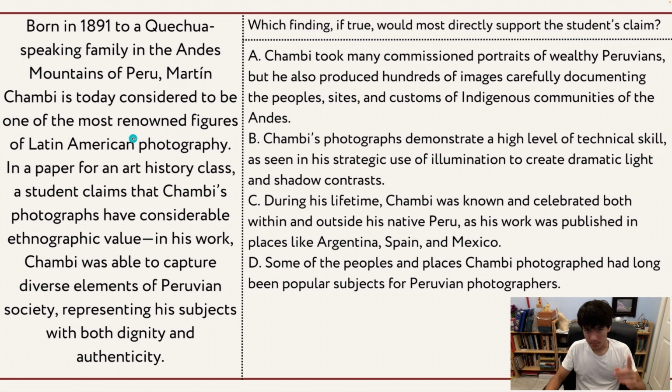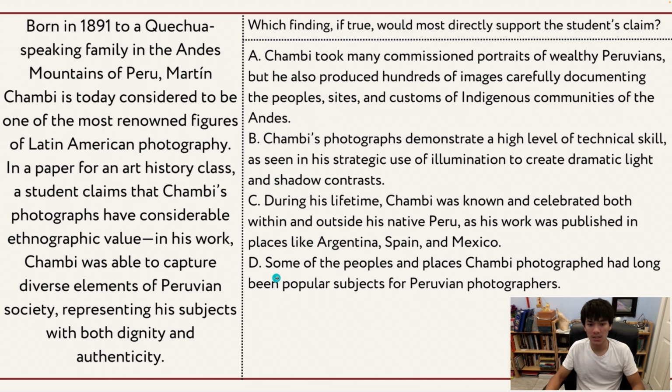But this is talking about Peruvian society and the ethnographic value. And the answer choice C is talking about how he was celebrated and places his work was published. It doesn't directly address the ethnographic value and the diverse elements of Peruvian society. So we know that C is not going to be correct either.